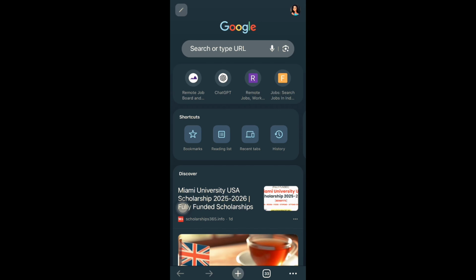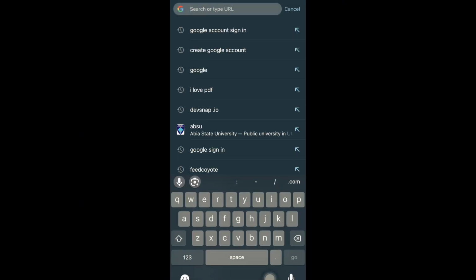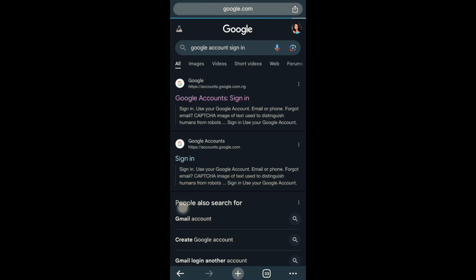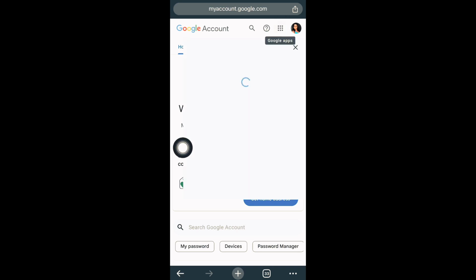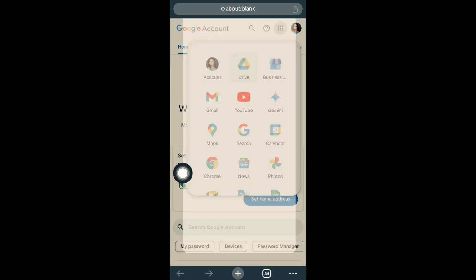For us to access Google Drive, we'll come to our browser, click on search here, and click on Google sign in. If you don't want to go through this route, all you need to do is enter drive.google.com in your search bar and you'll be able to access Google Drive in just one click. So we'll click on this area, click on Google Drive.